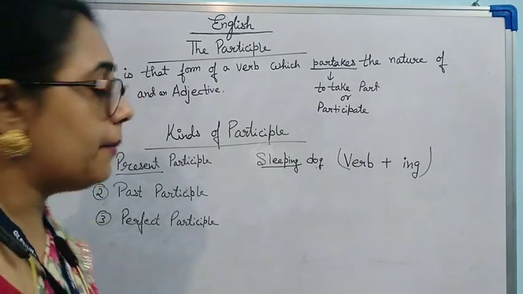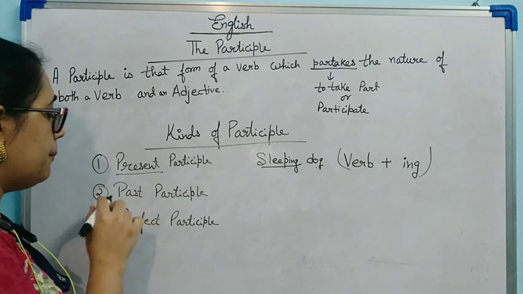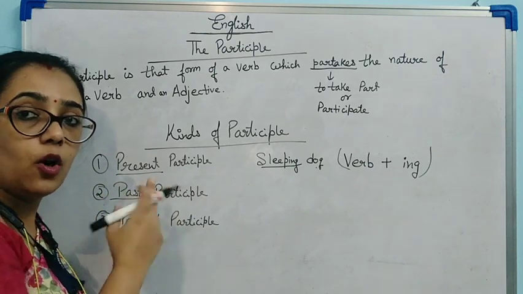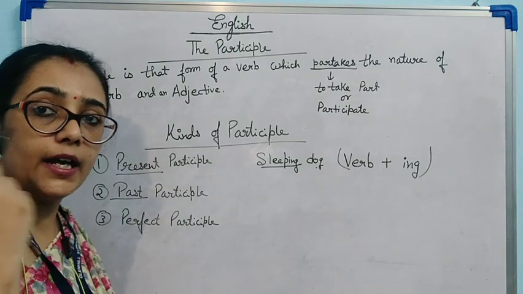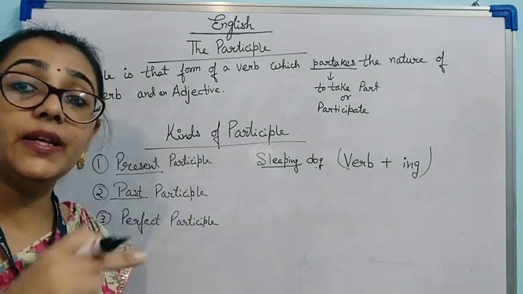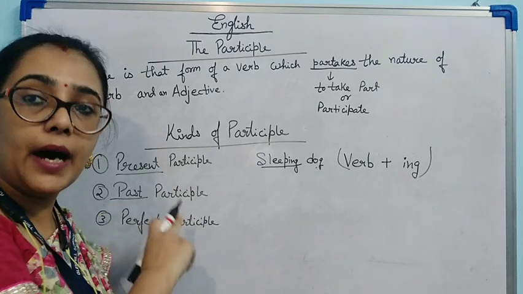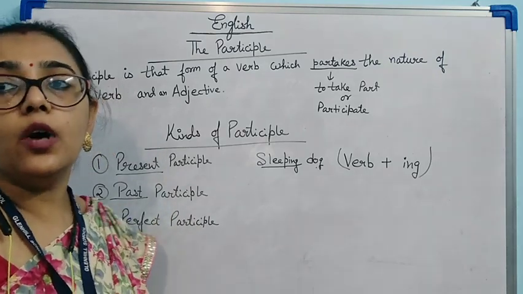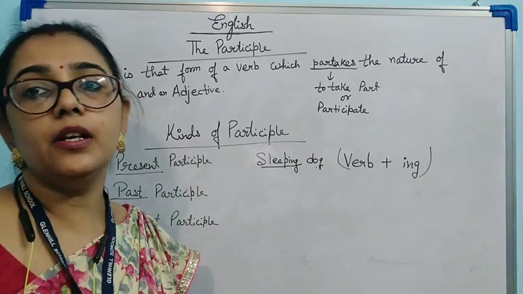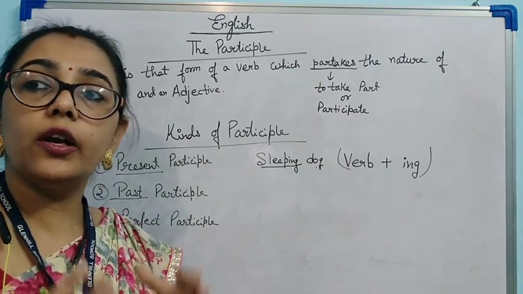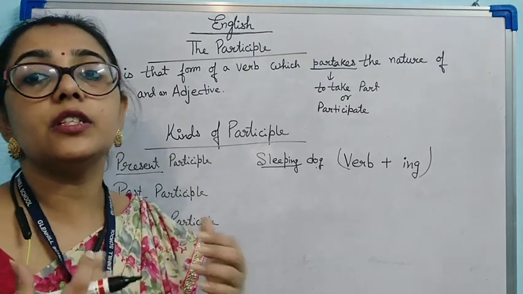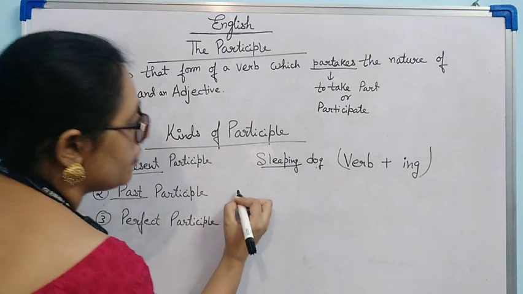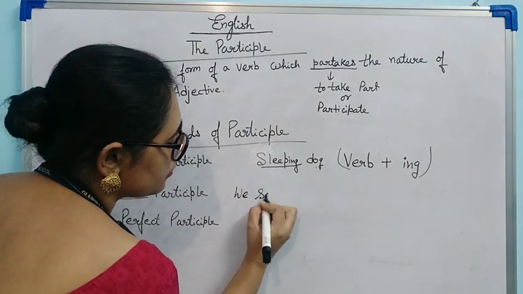Now let's talk about past participle. Past means already done at some earlier time, or the action which has been completed. If it is past, that means the action has already been completed, right? So I can say the past participle represents the action which has already been completed, or you can say which is already finished.